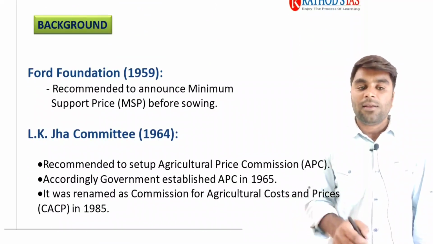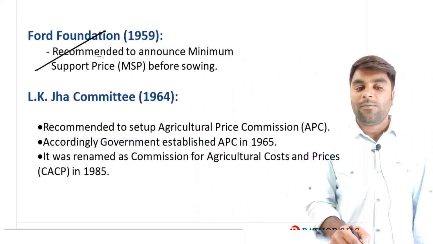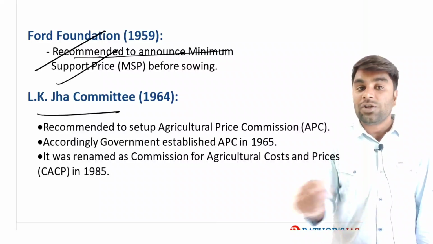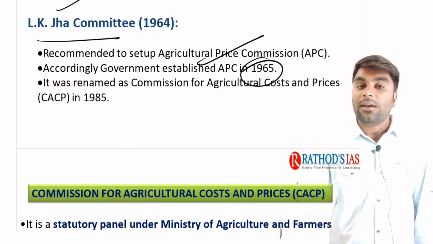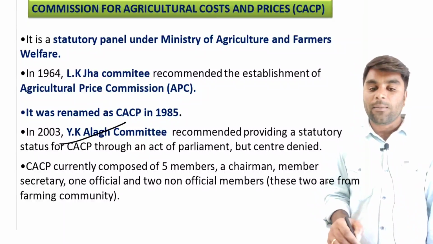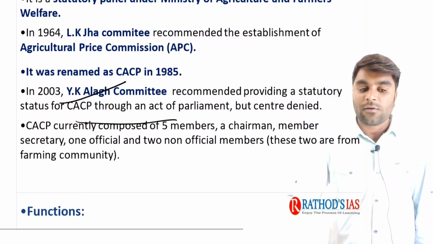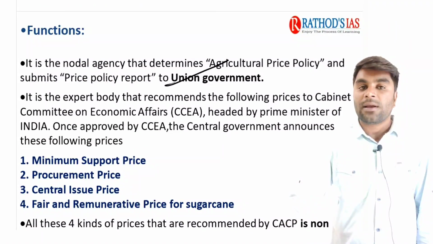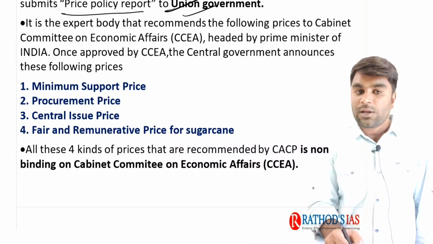Next, when we look at the background of this, I hope it is very clear. You can just go through the background. So MSP is recommended on the recommendations of the Ford Foundation Committee, and L.K. Jha recommended to set up the Agriculture Price Commission in 1985. Next, Y.K. Alag Committee recommended a statutory status for the CACP, but which currently is not given to it. Now, as I said, it is the nodal agency which determines the agriculture price policy of the country, and it submits the price policy report to the union government.